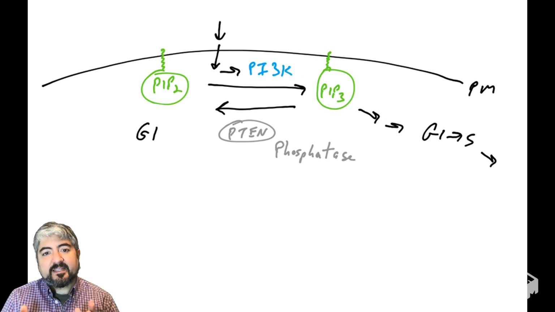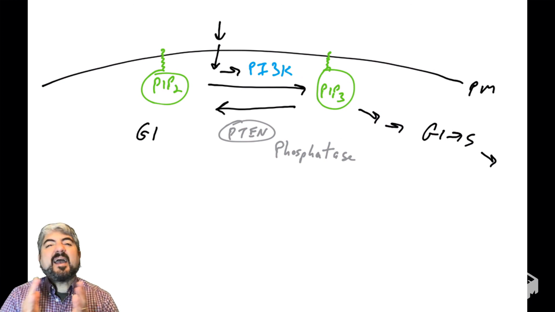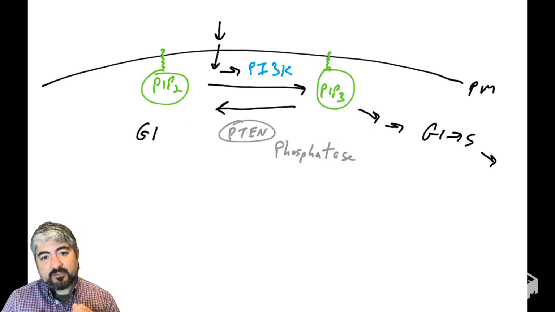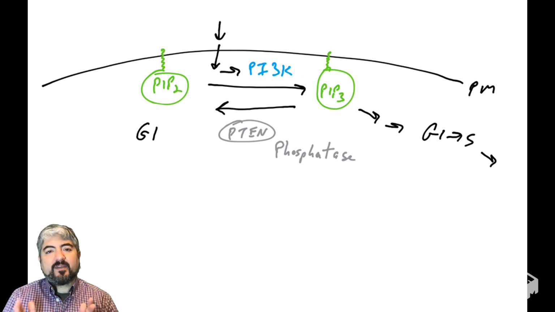PTEN is a phosphatase, and it will convert PIP3 back into PIP2. And so then cells have lower levels of PIP3, and they're not sending those pro-growth, pro-survival signals. So PTEN is a very important regulator for stopping the cell cycle or resetting the cell back into G1.